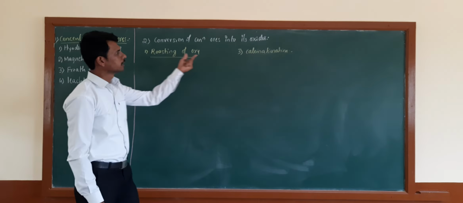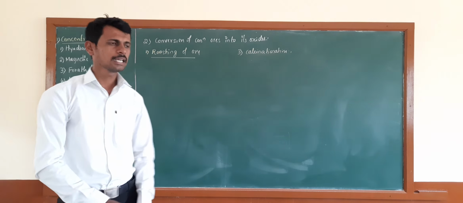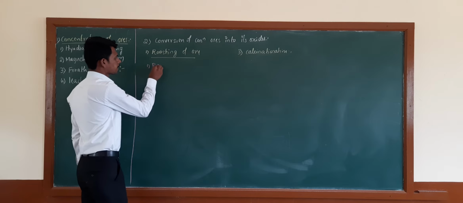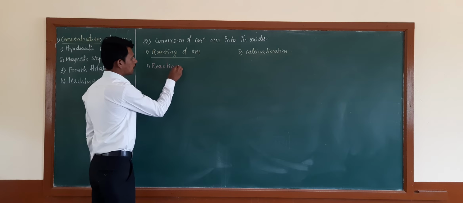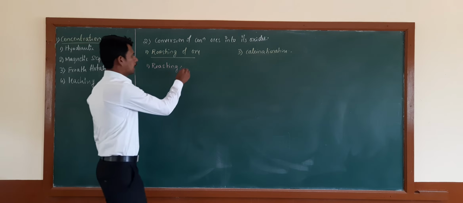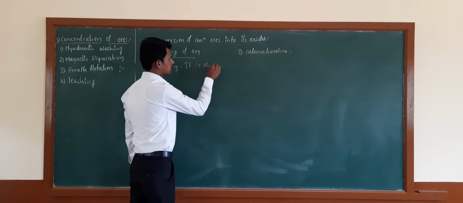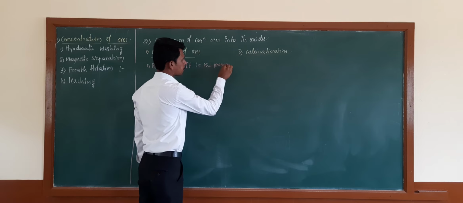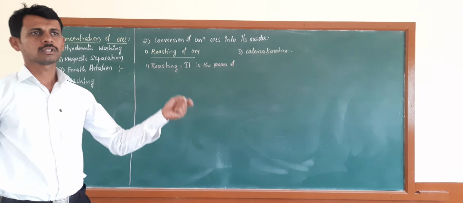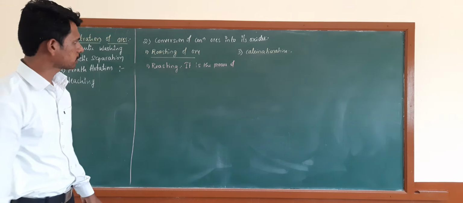One is roasting, and the other one is calcination. Then what is meant by roasting and what is meant by calcination? The first one is the roasting method. What is meant by roasting? Roasting is the process of conversion of ore particles into their oxide.